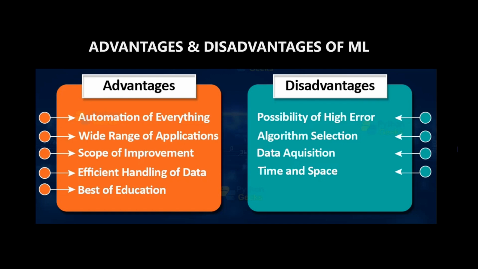On the other hand, we have disadvantages as well, like the possibility of high error. Algorithm selection: there are various machine learning algorithms, and we have to choose one for a particular task. Data acquisition, time and space: it needs lots of time and space to train and test data.